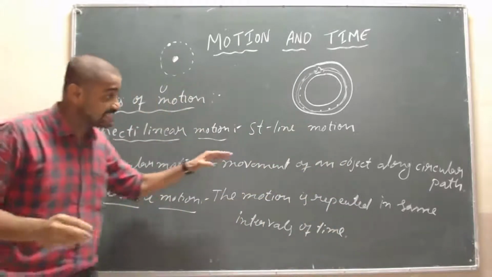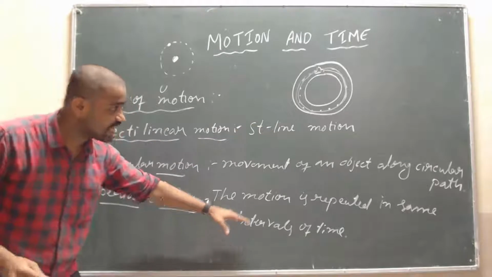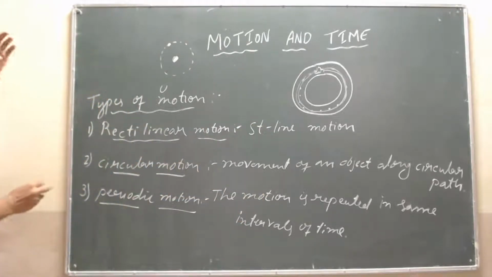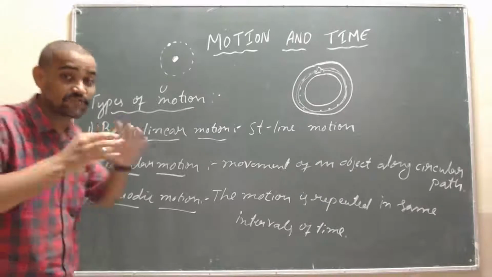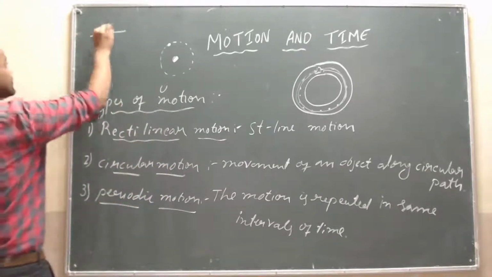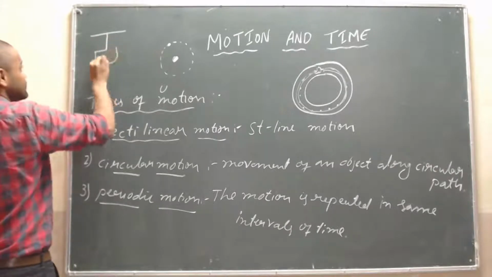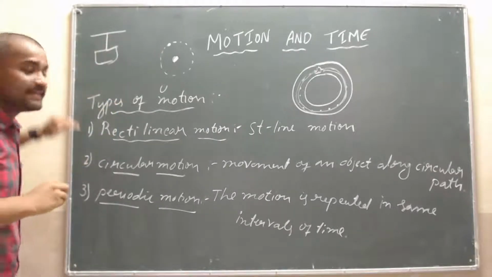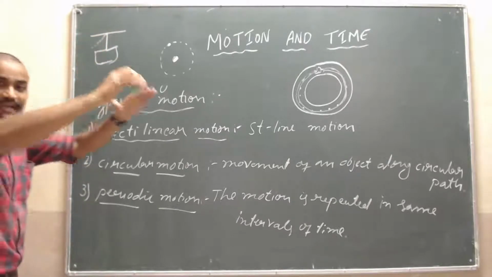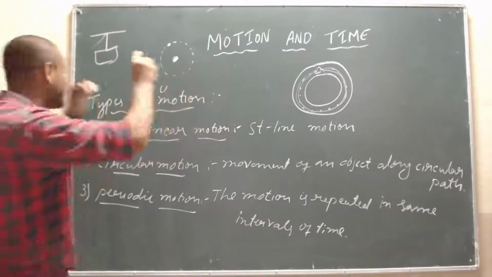The motion is repeated in same intervals of time. What is it, sir? Simple. See here, if a swing is here, it is moving like this. First it comes here, then goes there. Okay, is it like this?